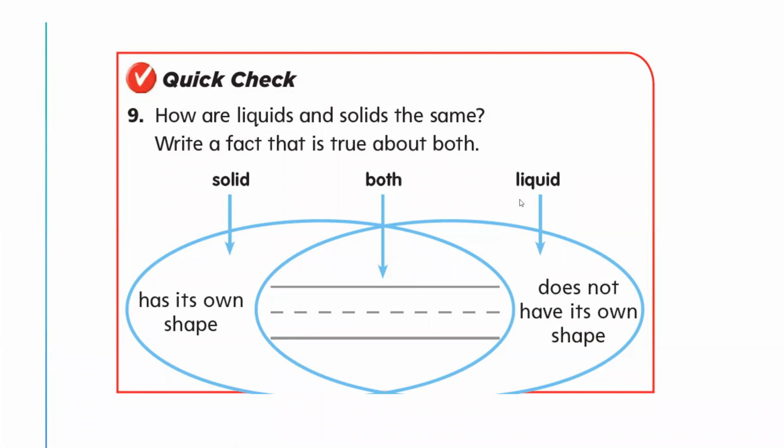Solid and liquid are a kind of matter. Amazing. So they are the same because they are a kind of matter, but they are different because solid has its own shape, but liquid doesn't have its own shape.